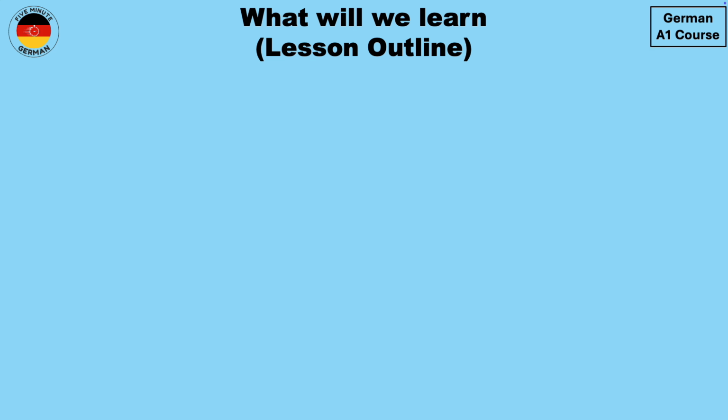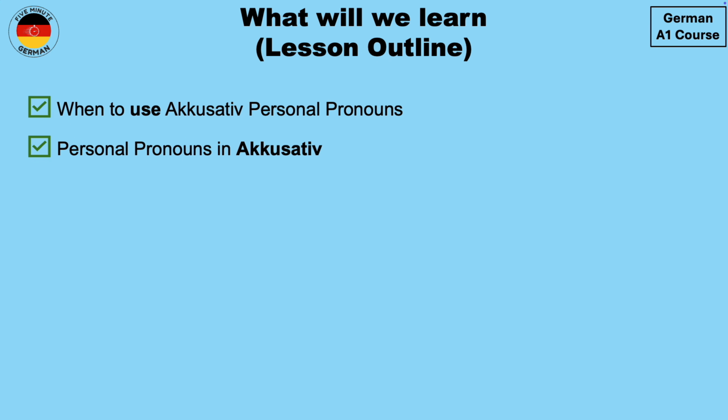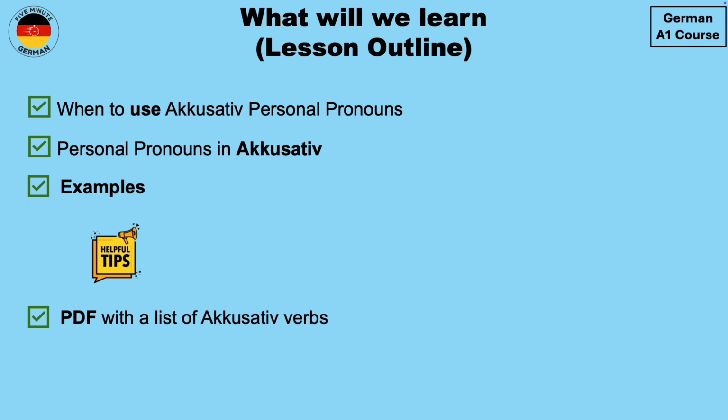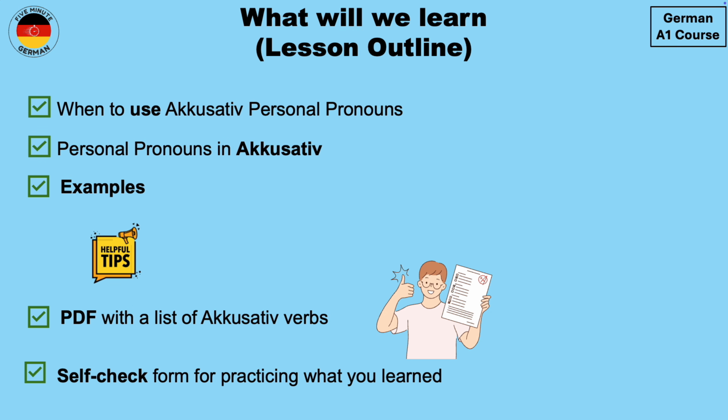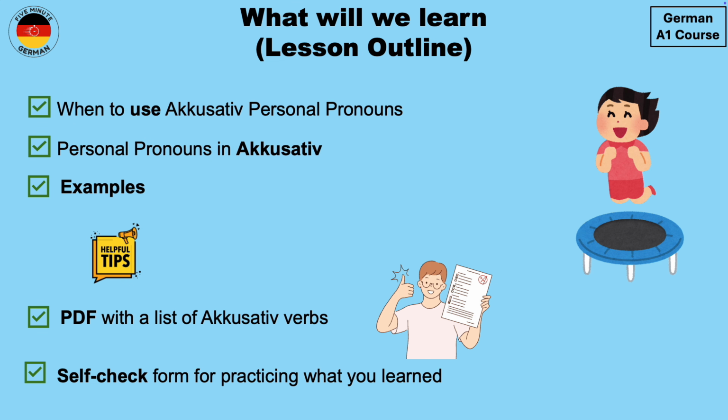So first of all, we will take a look at when to use accusative personal pronouns or Personalpronomen. After that, we will take a look at personal pronouns in Akkusativ, the different forms, and then I will give you some examples so that you understand how these are used. And at the end, I will give you a PDF with a list of accusative verbs so that you know with which verbs you have to use the accusative personal pronouns. And you will also get a self-check form for practicing what you learn in this lesson. So without wasting any time, let's jump right into it.